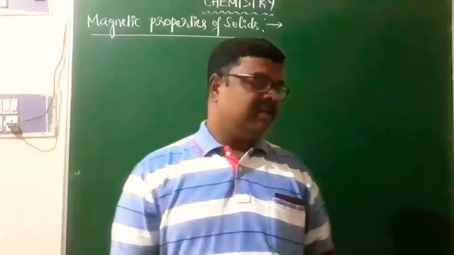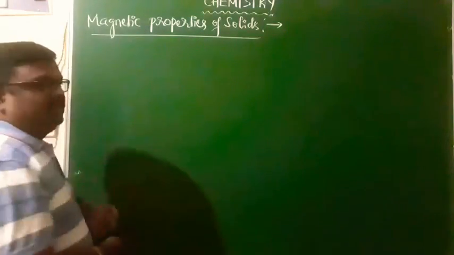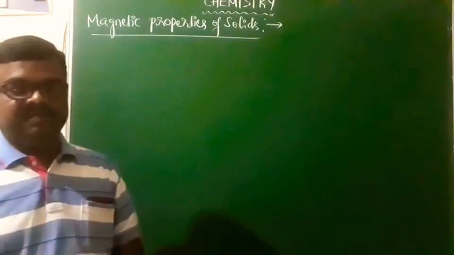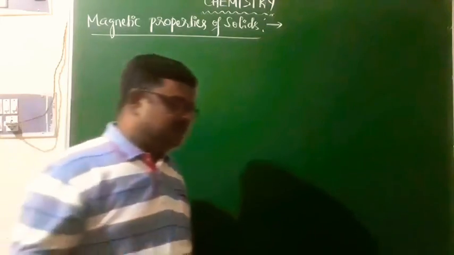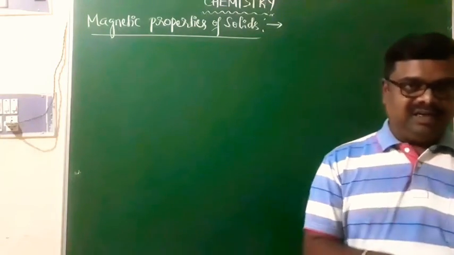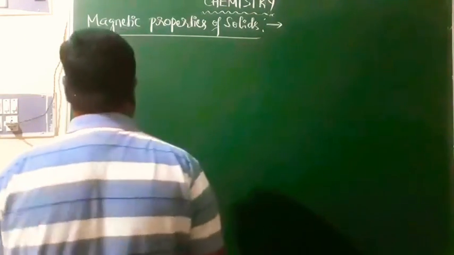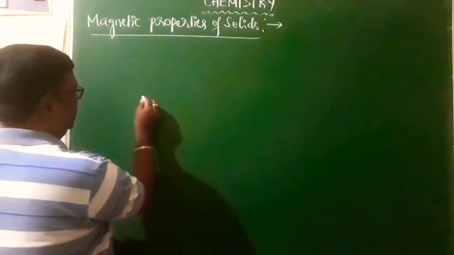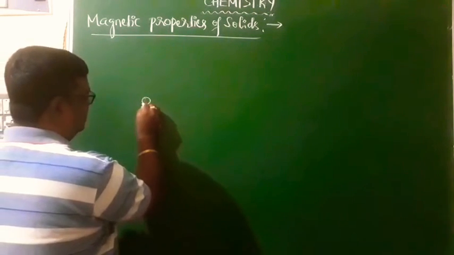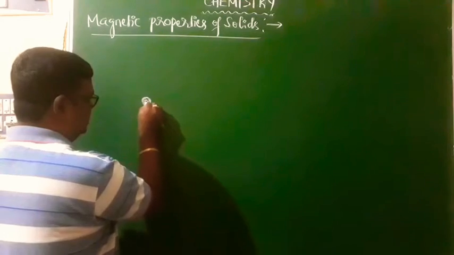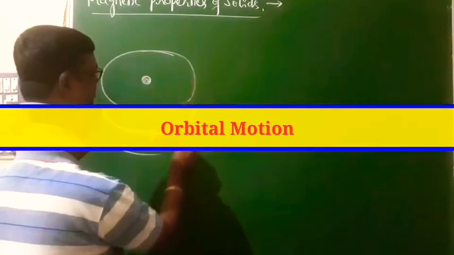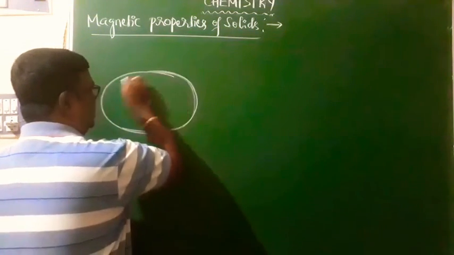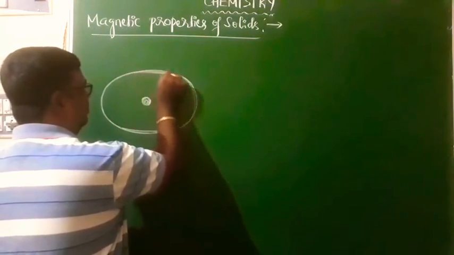Right? Now look, as far as solids are concerned, they are characterized by atoms. As usual, atoms are characterized by electrons. In an atom, we have a nucleus, and electrons are revolving around the nucleus in a closed circular path. That is the orbit. In that particular orbit, electrons are revolving around the nucleus.